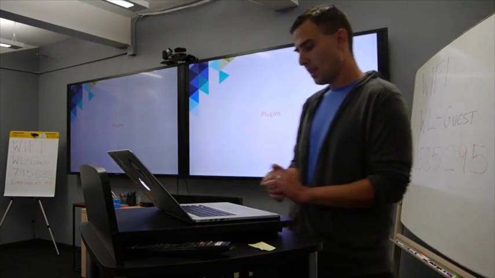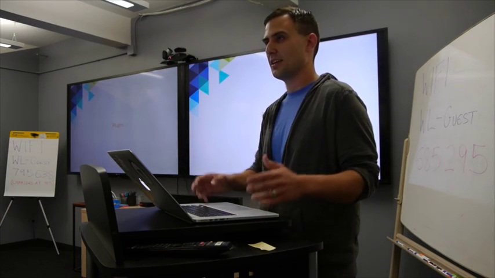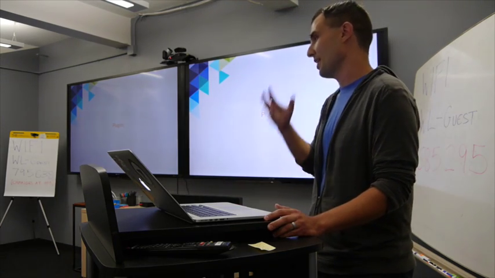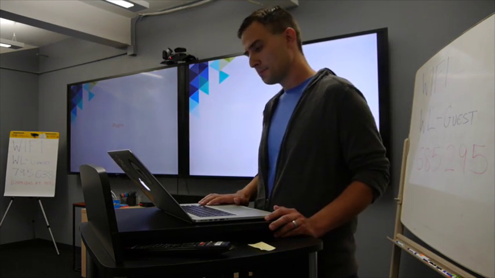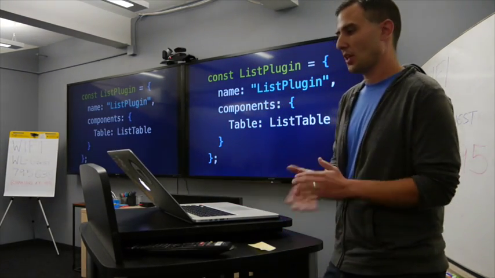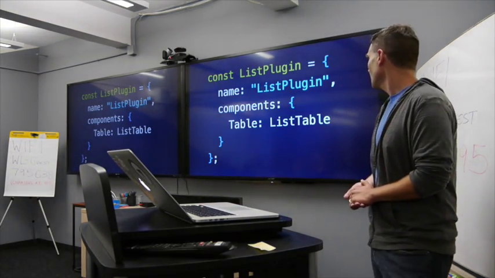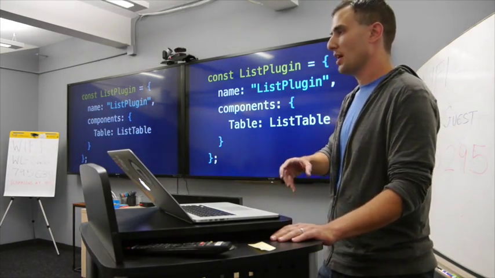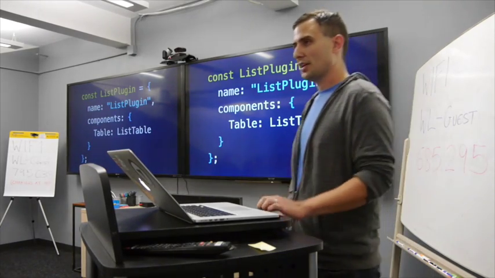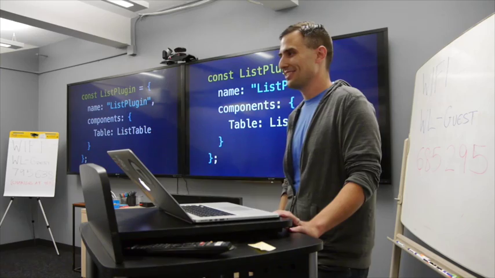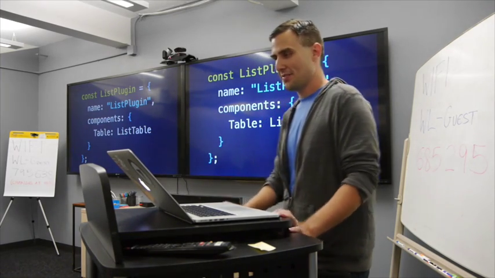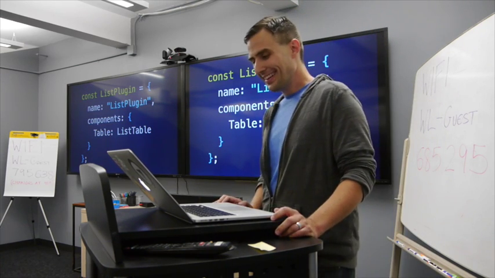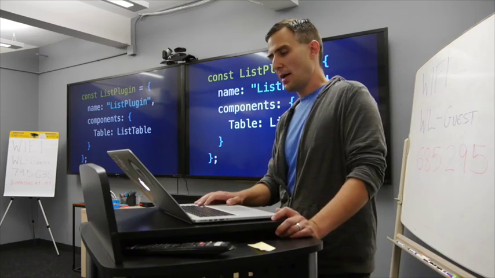So plugins. This might be a little tedious if we wanted to customize things all the time and use the same customizations for going from page to page, component to component, or project to project. So we could do something like this, where we define a list plugin. We give it a name, and then we can say what components we want to replace. I'm not covering everything that you can do with plugins because there's a whole API and there's some documentation too, which if anyone's interested would probably be a better place to learn that. And I'll share the link at the end here. So we could do that.